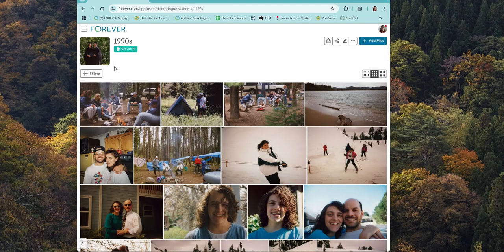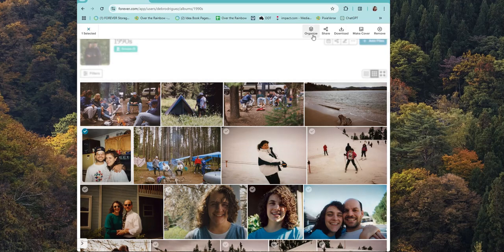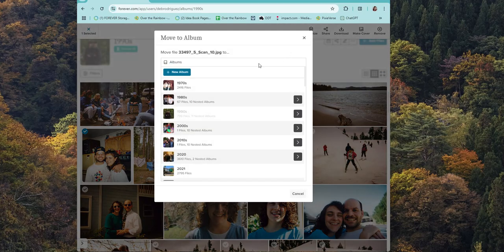So what I'm going to do is check on that and click organize, and I'm going to move it to an album. If I clicked add it to an album, it would add it to 1997, but it would also leave it here in the 1990s. And my goal here is to get these organized into the appropriate year and not have them in both, because then it doesn't help me so much to find them in this area. So I'm going to move it to 1997.